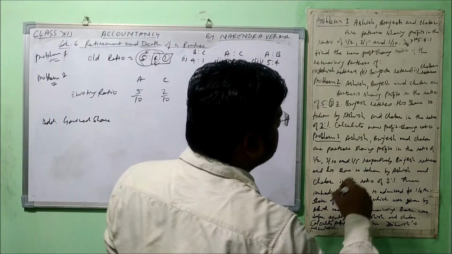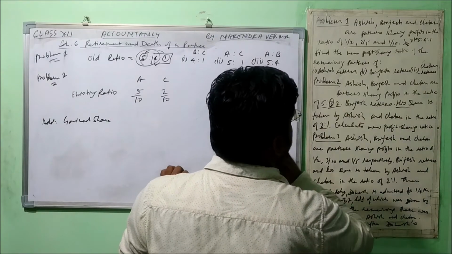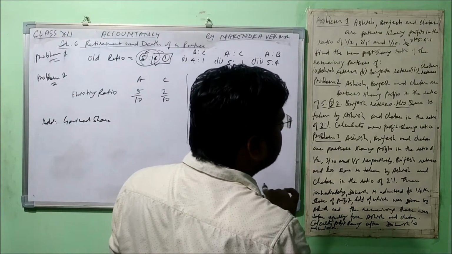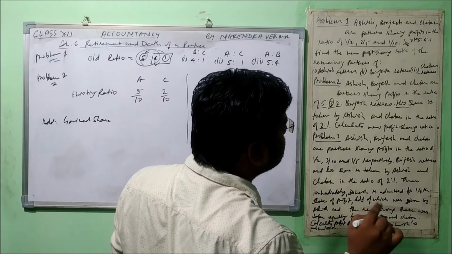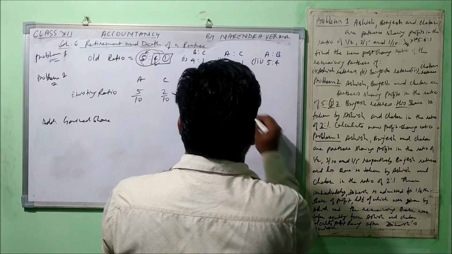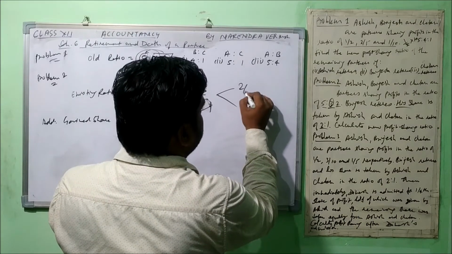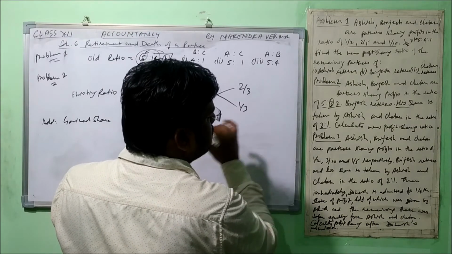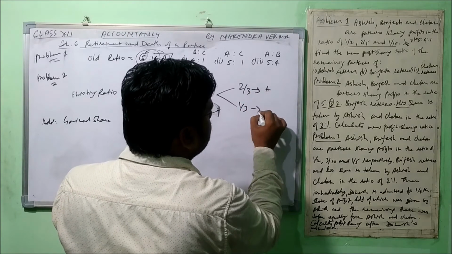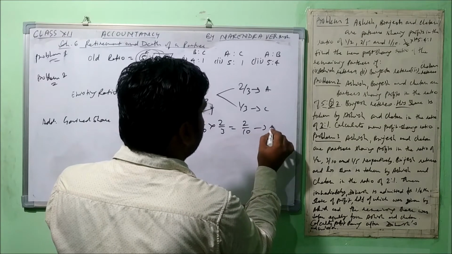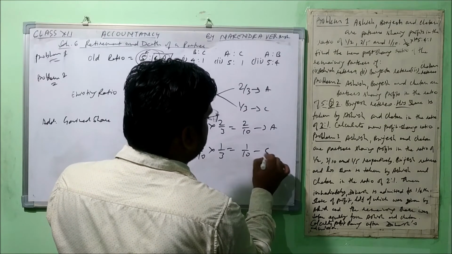Once again, read it. His share means Brijesh's share. Brijesh's share was 3 by 10, right? It was taken by Ashish and Chetan in the ratio of 2:1, meaning it becomes 3 parts: 2 by 3 goes to Ashish and 1 by 3 goes to Chetan. Now let's calculate it. It's 2 by 10 to Ashish and 1 by 10 to Chetan.